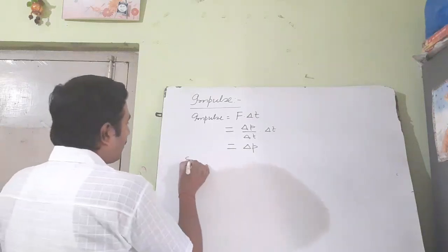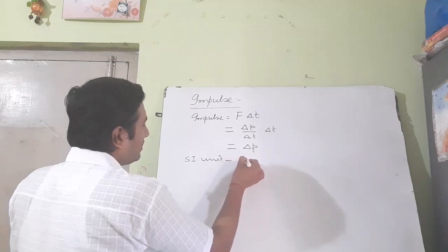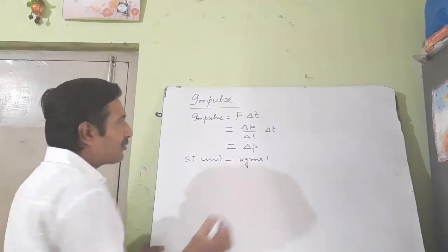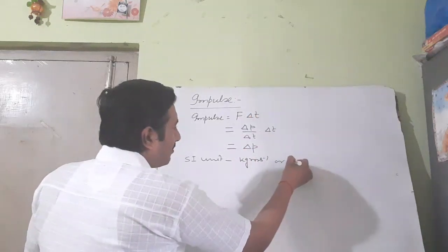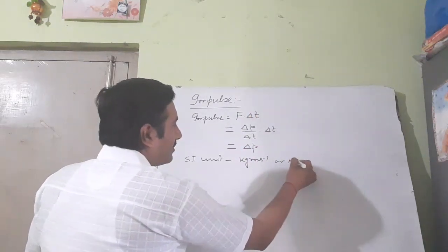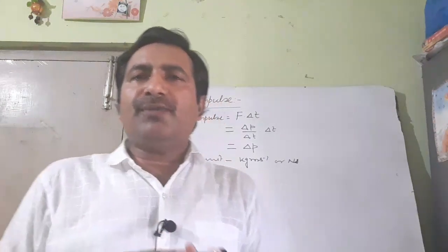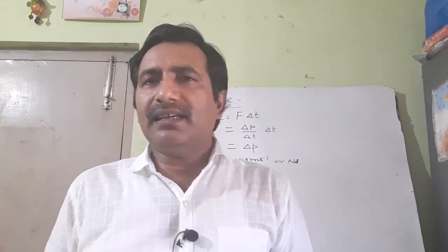So the SI unit of impulse is kg meter per second. It can also be written as Newton into second, which means Newton second. Newton second is also the unit of impulse. Got it? This is why impulse is the effectiveness of force on a body.